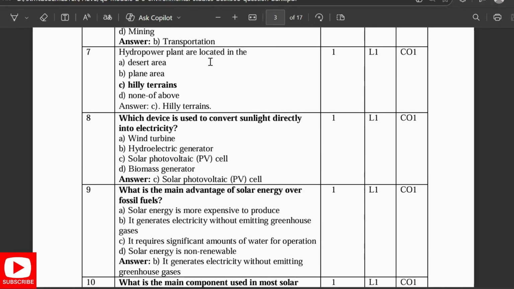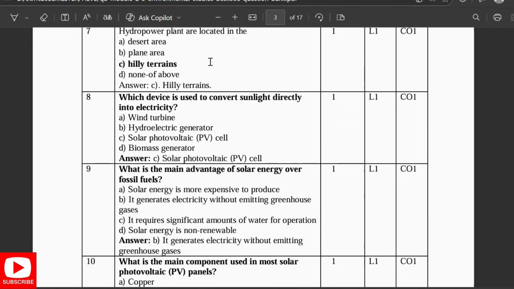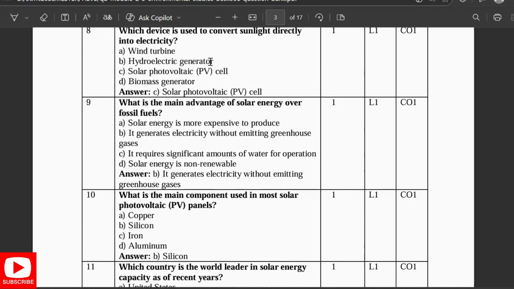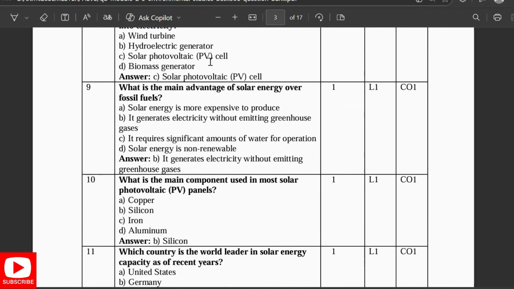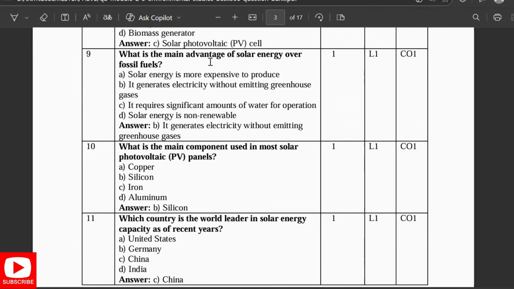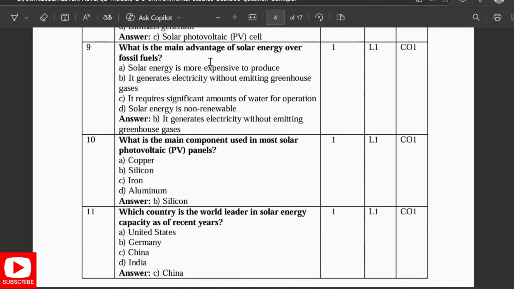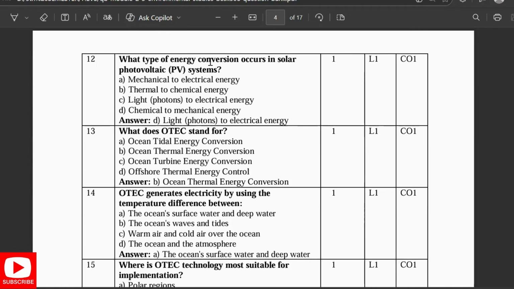What is the main advantage of solar cells over fossil fuels? It generates electricity without emitting greenhouse gas. What is the main component used in most solar photovoltaic panels? Silicon. Which country is the world's leader in solar energy? China. Which type of energy conversion occurs in the solar photovoltaic system? Light to electrical energy. What does OTEC stand for?